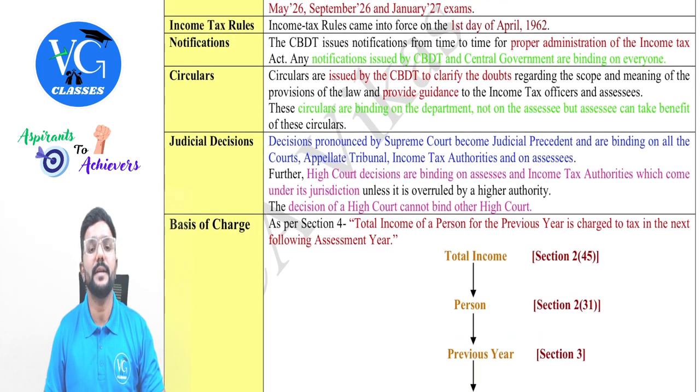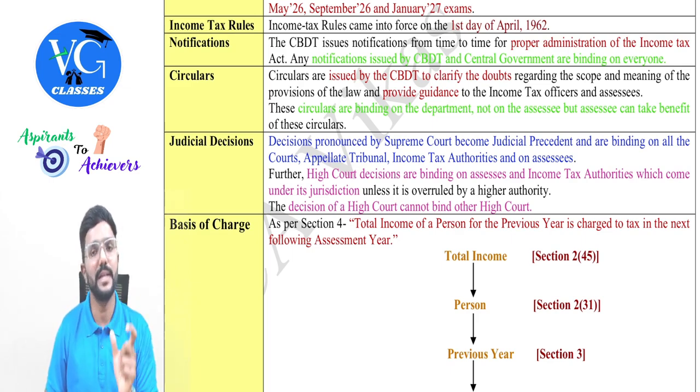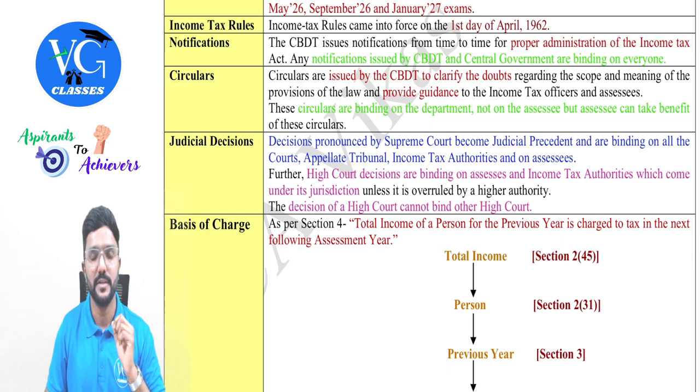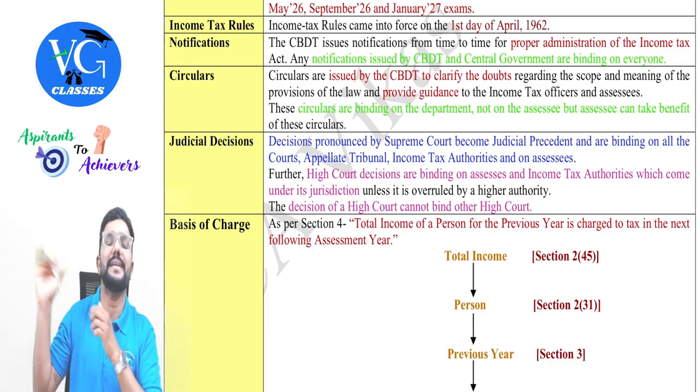Then coming to income tax rules. Income tax rules play a supporting role to the Income Tax Act. Wherever in the act they cannot give clarity, they would have mentioned "as may be prescribed", or "in the prescribed manner", "within the prescribed time", "within the prescribed limit". And it will be prescribed, or the manner will be mentioned, where, sir? In the income tax rules.